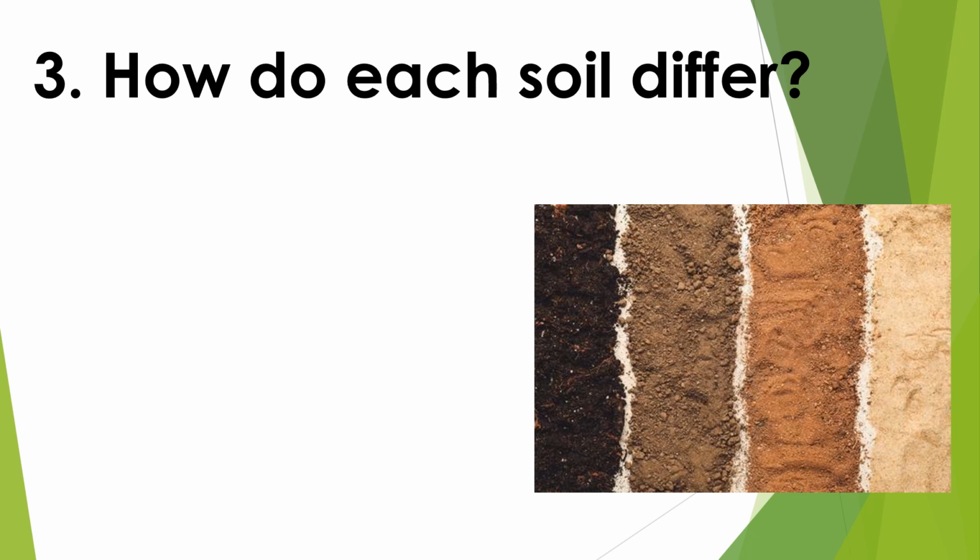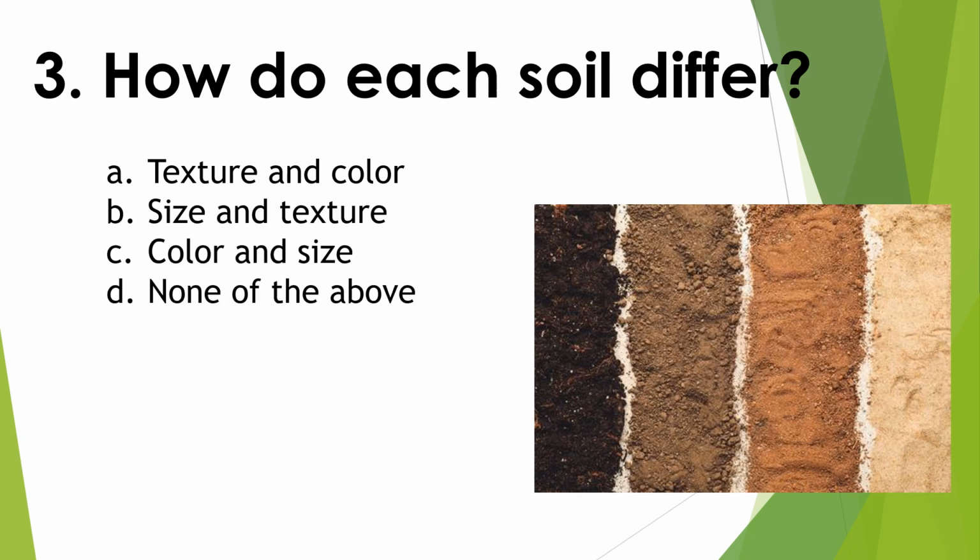How do soils differ? A. Texture and color. B. Size and texture. C. Color and size. D. None of the above. Letter A. Texture and color.